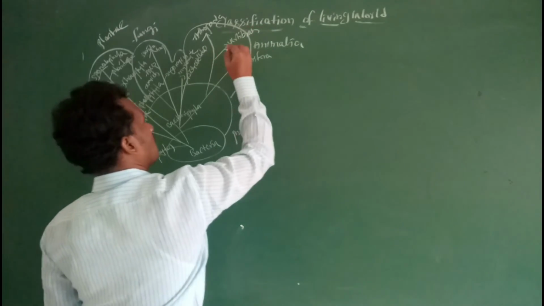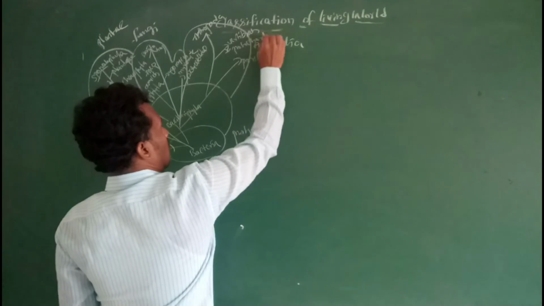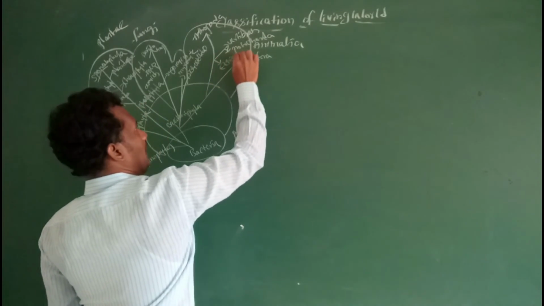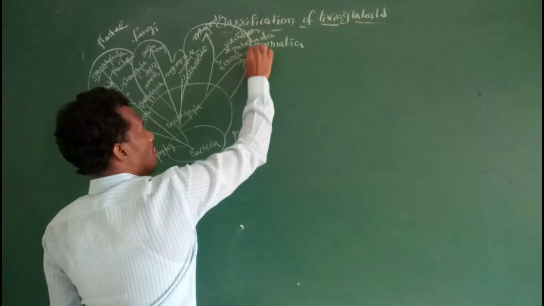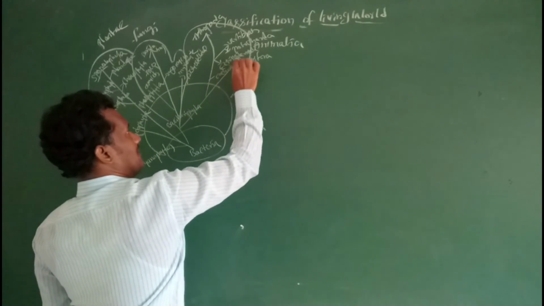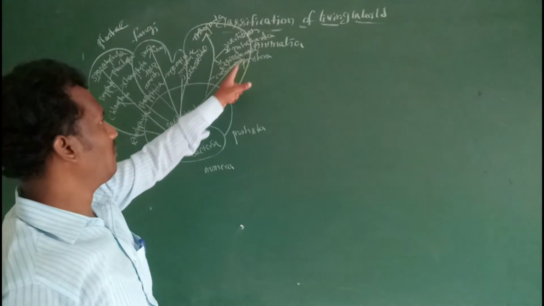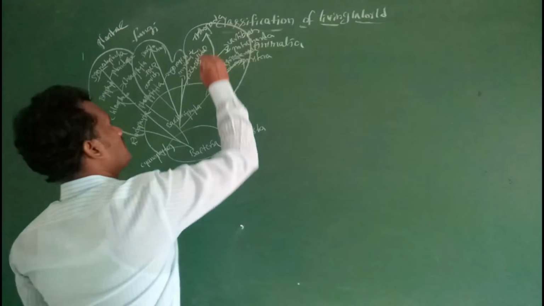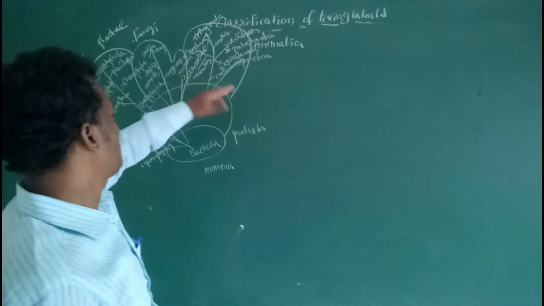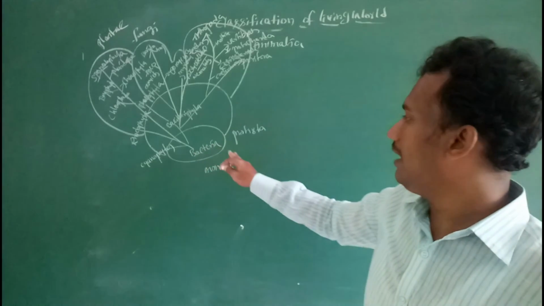Also Protochordata, Echinodermata, coelenterates, nematodes, chordates, molluscs. So this is the tree of the five kingdom system of classification.